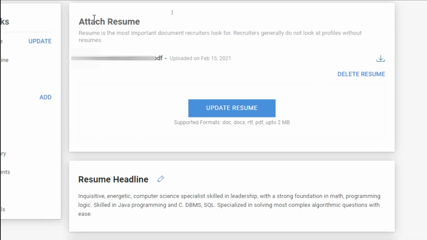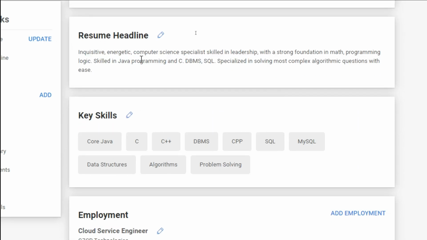The first one is attach resume. Resume is the most important document recruiters look for, and we all know that. So make sure you update the most recent resume, an impressive resume. I'll tell you how to make an impressive resume for a fresher in my future videos. So make sure you upload a resume here, and a resume headline.